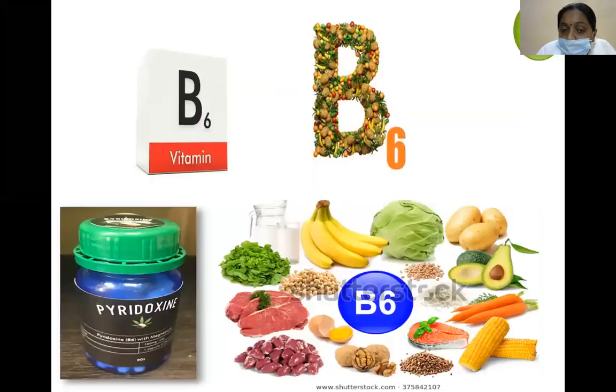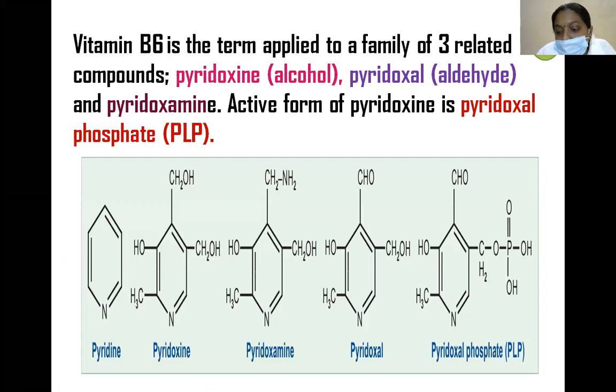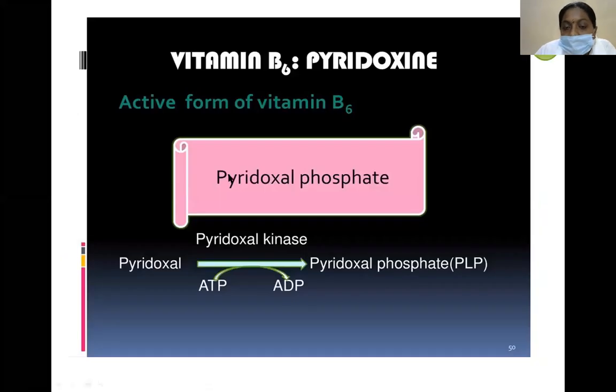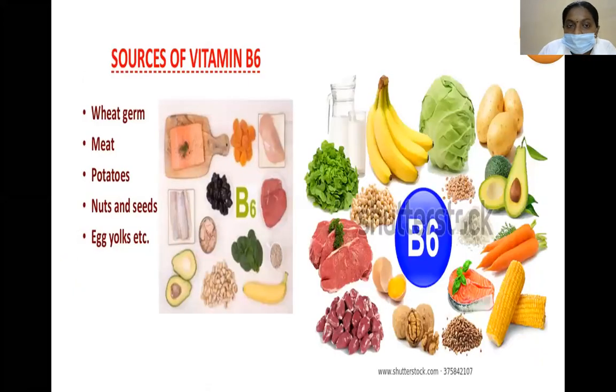The active form of coenzyme in vitamin B5 is acyl carrier protein. In terms of vitamin B6, the active form is pyridoxal phosphate. So pyridoxal, in the presence of pyridoxal kinase, forms pyridoxal phosphate.